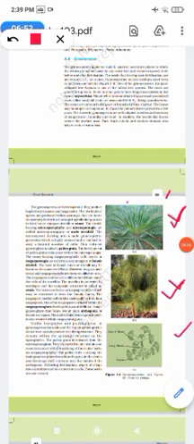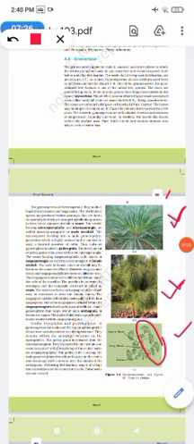Then we have Ginkgopsida. Ginkgopsida is represented by one living member, Ginkgo biloba, which is the living fossil that we have. Leathery and fan-shaped leaves are there. See, there are fan-shaped leaves, and the veins are dichotomously branched. The male gametes are multiflagellate and motile.